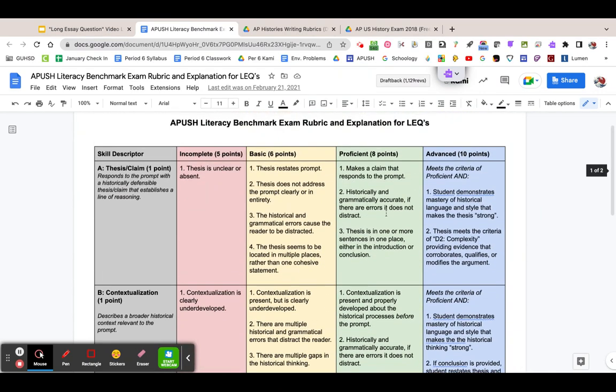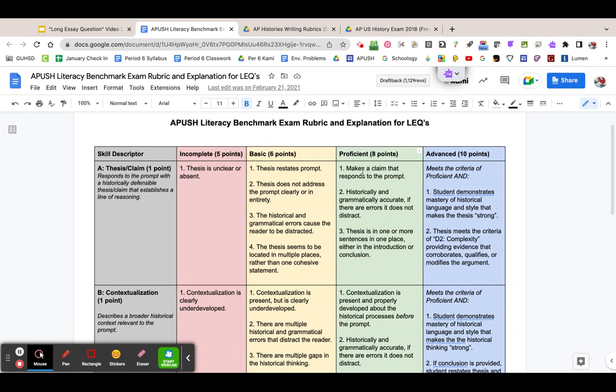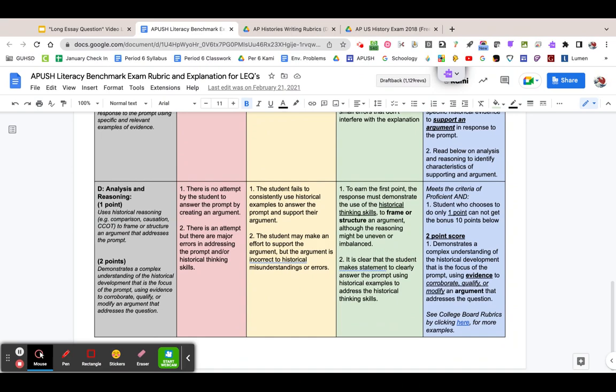So again, I'd take a couple of moments to find this document, which is linked here, and open it and really focus on proficient, advanced, and maybe even look at basic and figure out what the similarities and differences are, because this is what I'll be using to grade your essay. And we'll go into that a little more when we talk about the grading sheet in a second.